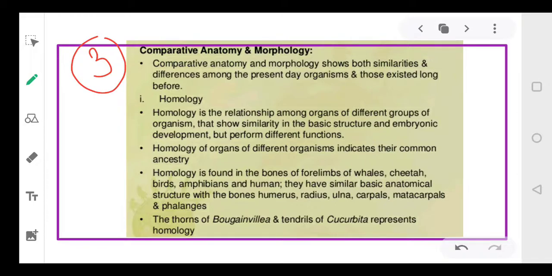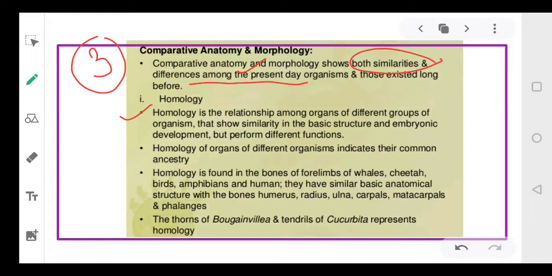Now when the comparison is made, when comparative anatomy and morphology is done, we observe that both similarities and differences are present among the organisms. Some show similarities even today, and they are similar to those organisms which once existed on the surface of the earth. So homology means we will try to identify the similarities in structure.